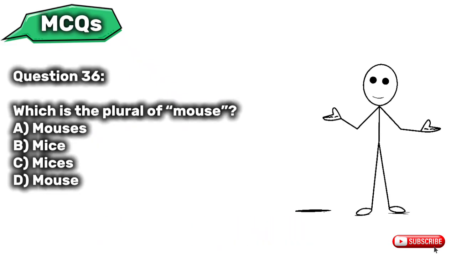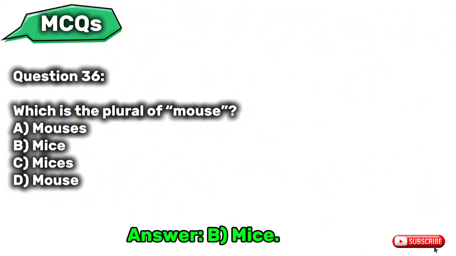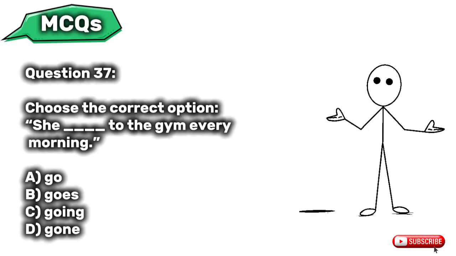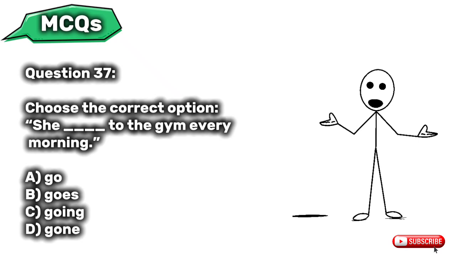Question 36. Which is the plural of mouse? A. Mouses. B. Mice. C. Mices. D. Mouse. Question 37. Choose the correct option. She ___ to the gym every morning. A. Go. B. Goes. C. Going. D. Gone.